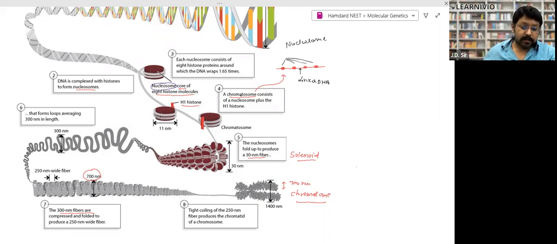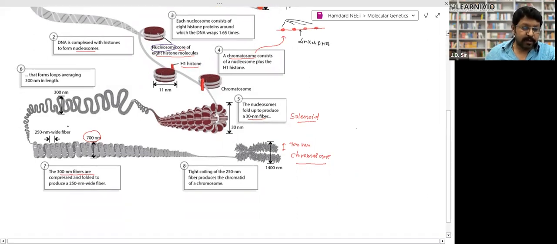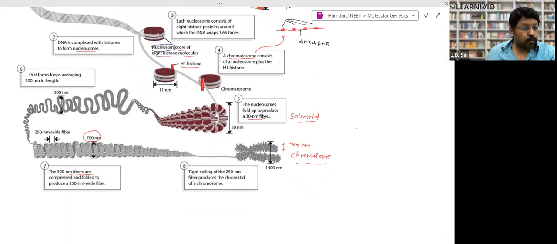After that, these chromatosomes make a structure with a width of 30 nanometer. This is called solenoid, right? So the next packing is solenoid. Further, this solenoid again makes a structure called chromatid, the sister chromatid. The width of this fiber is 300 nanometer. After that, it further condenses and makes a chromosome. Every sister chromatid is 700 nanometer thick, and the thickness of the chromosome is 1400 nanometer, right? This is the condensation or packaging of DNA.